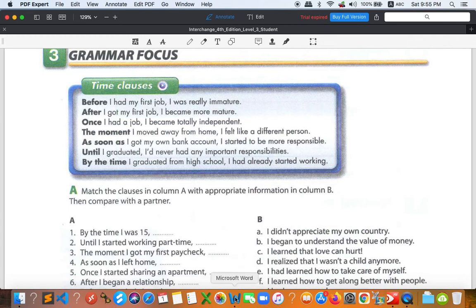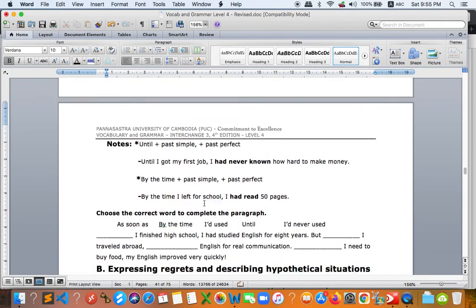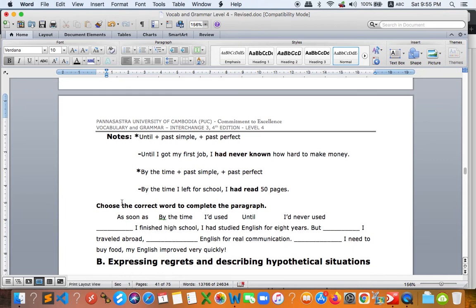So I will give you an exercise as well, which is an extra one. So I will give you this exercise. Choose the correct phrase to put into the red blanks. Okay. So what we need right here: I finished high school. I had studied English for 8 years, but blah blah blah. All right, so use the words right here to fill in this short paragraph.